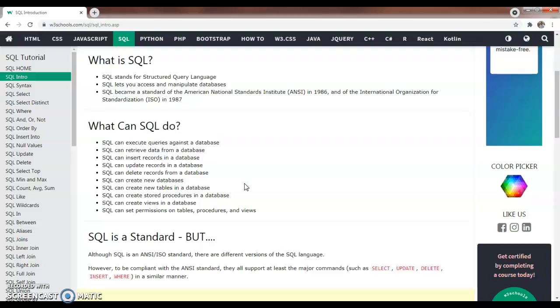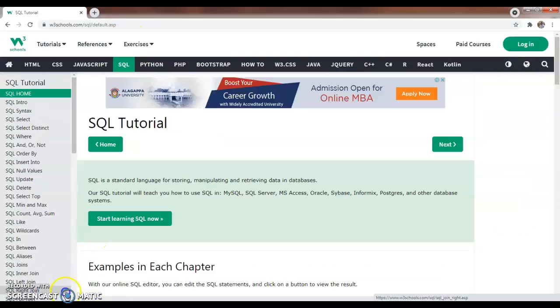Thus, whatever the need is in a database management system, all can be executed by SQL. Okay. That's all about SQL, and that's all about the DBMS. Okay, I am hereby concluding.